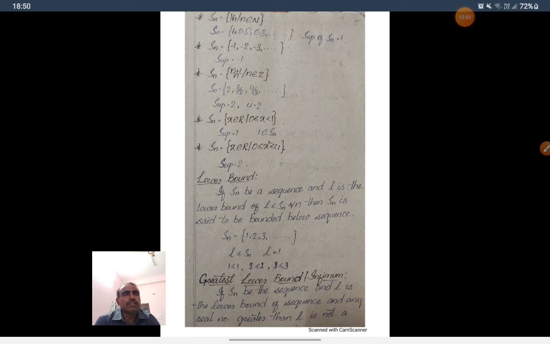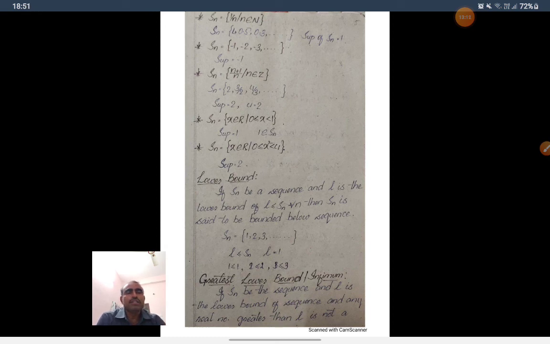Take a sequence Sn is equal to -1, -2, -3 and so on. This is also a decreasing sequence, -1, -2, -3. So all the elements are less than or equal to -1. So the supremum of this sequence is -1.